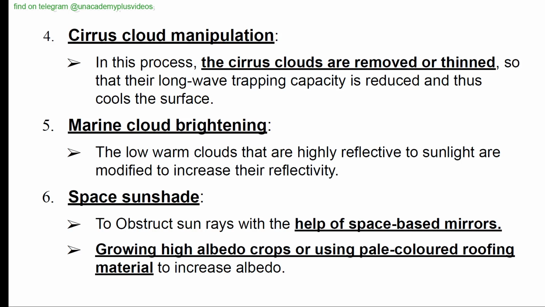Space sunshade. The term sometimes could be not easy to understand, hence it could be expected as a question. To obstruct sun rays with the help of space-based mirrors. So some mirrors could be placed in space that will reflect and obstruct the sun rays. Growing high albedo crops or using pale colored roofing material to increase the albedo could also be a part of this. So these all are the methods of geoengineering or climate engineering.